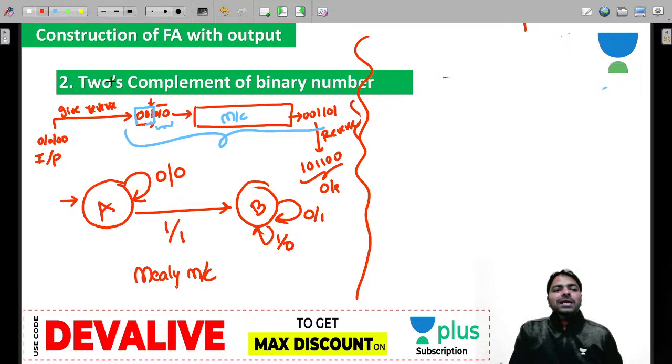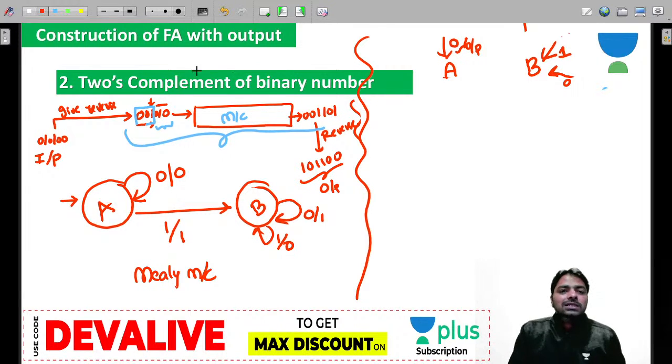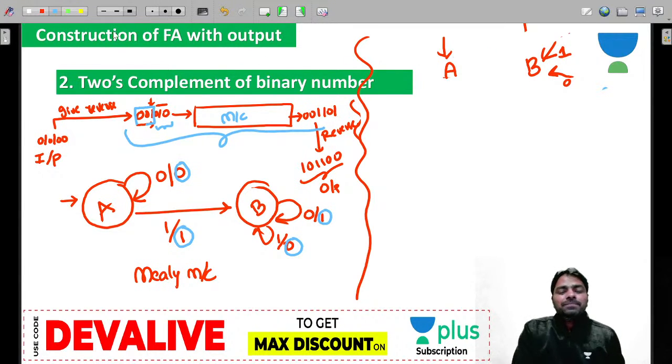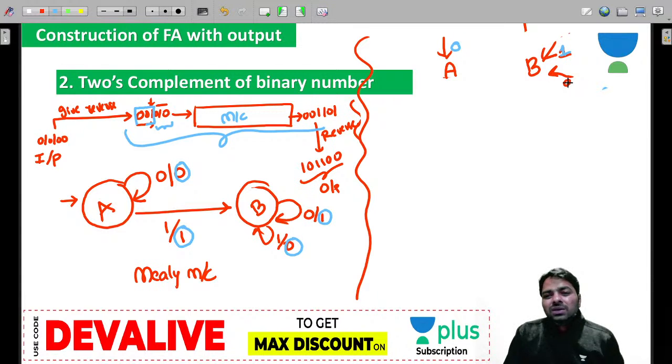Observe, guys, how many different outputs there are at every state. Might take much time for beginners. Here, look at how many different outputs. Only 0 is the different output. Observe the output only, not the input. And for B, there is 1 as the output and 0 as the output, and there is another 1 output. You observe only this: 1, 1, 0 coming to B, and only 0 coming to A. So observe the different outputs that are coming towards a state.